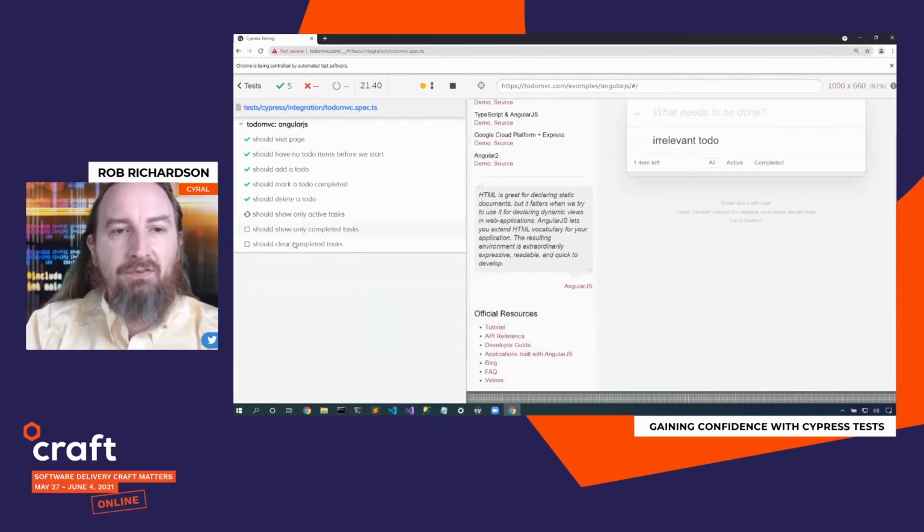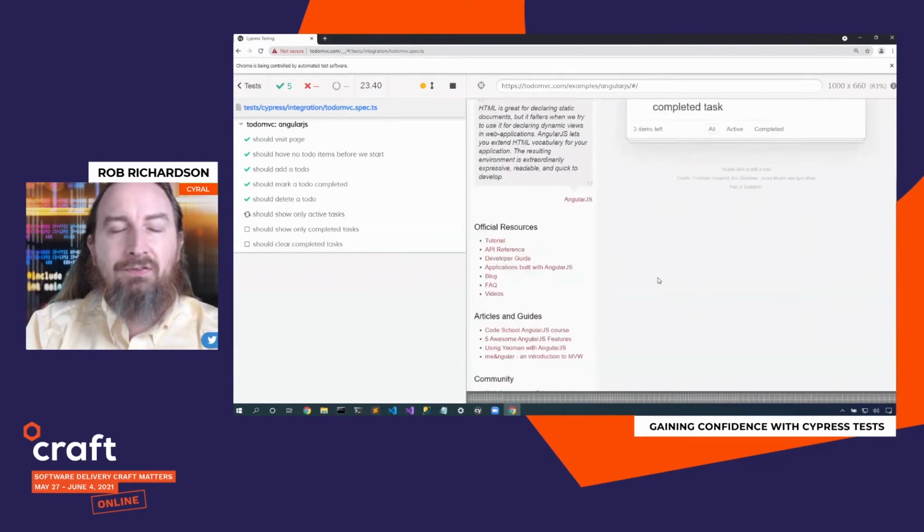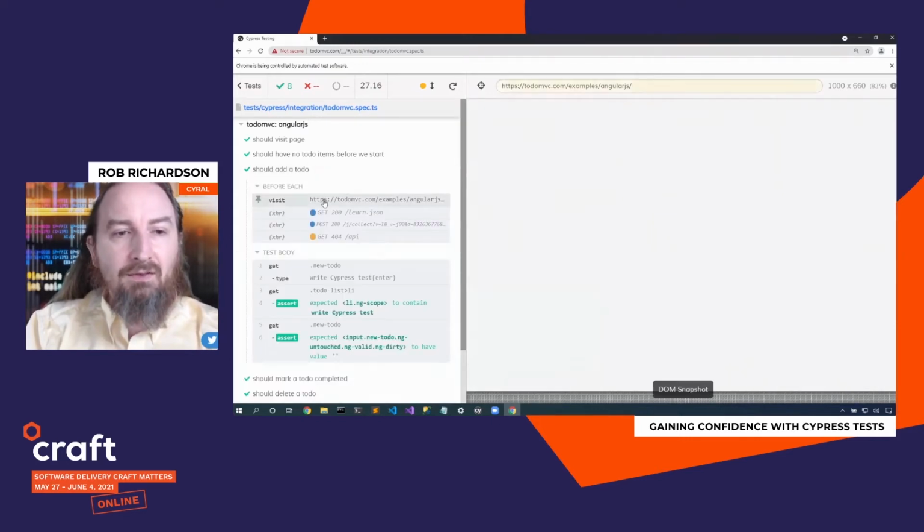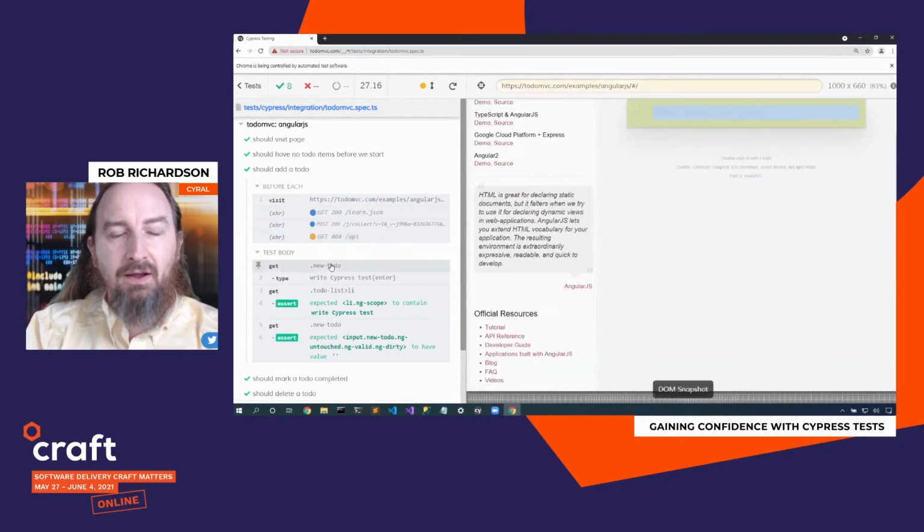Here on the left, we see the list of tests, and here on the right, we see the site as it's getting tested. So it looks like in this case, all of our tests passed. That's perfect. With each test, I can take a look at each of the steps, and I can see the site at that step. I can see this red dot right here where it chose to click. And that's the spot that it clicked on.